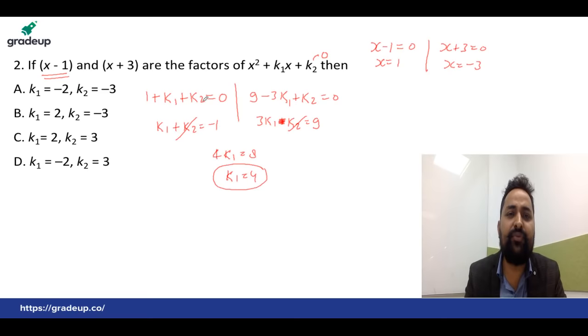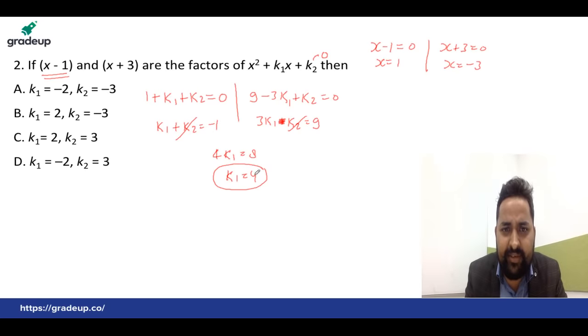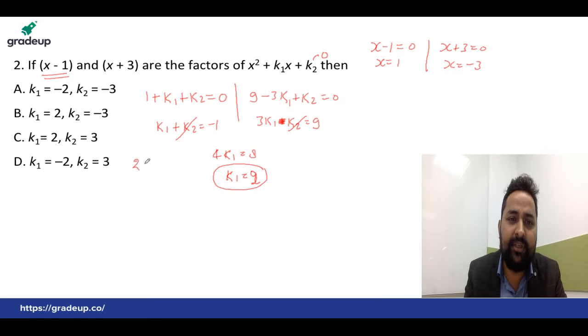If k1 equals 4, k2 must be equal to minus 4 minus 4. We can write over here, k1 plus k2 equals minus 1. Then 4k1 equals 8, then we can write k1 equals 2. If k1 equals 2, 2 plus k2 equals minus 1. Shift over there, k2 equals minus 1 minus 2, that is minus 3.